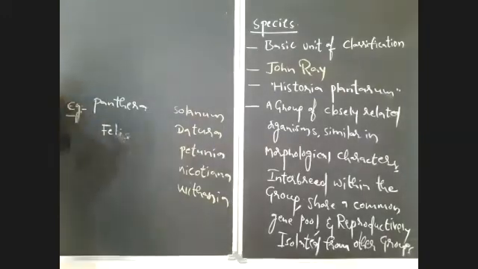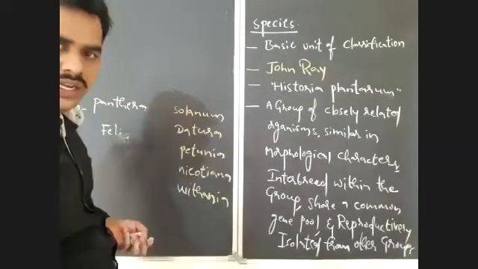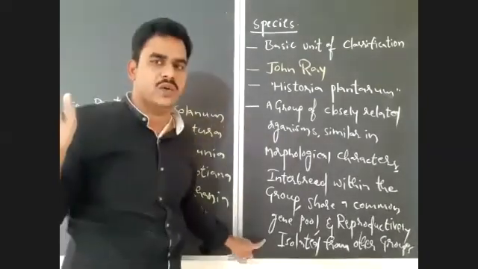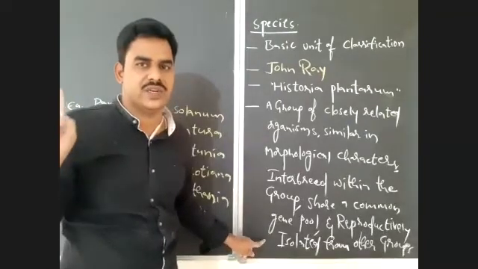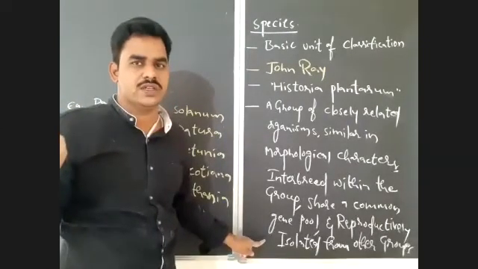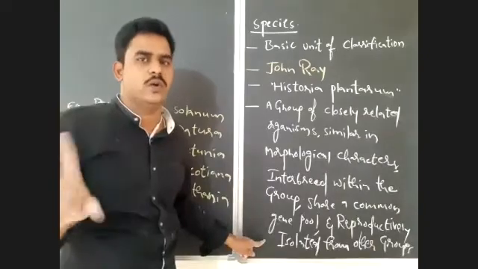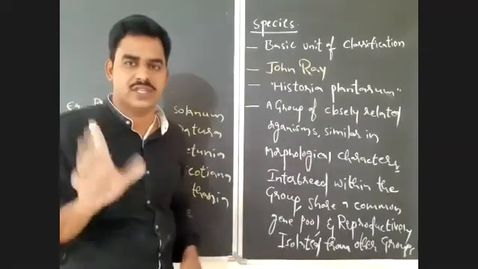So why am I giving this? Usually species are reproductively isolated from other species. Every species will reproduce within the group only, but some exceptions are there.